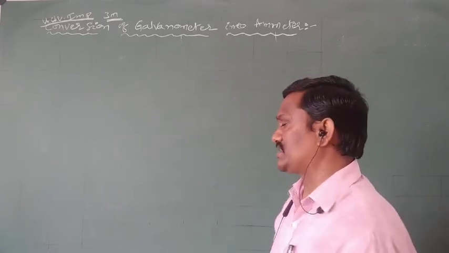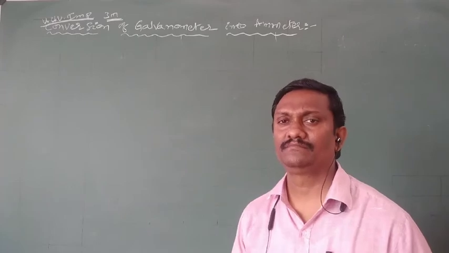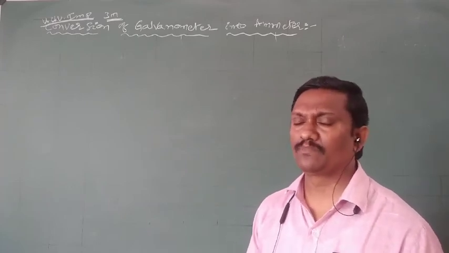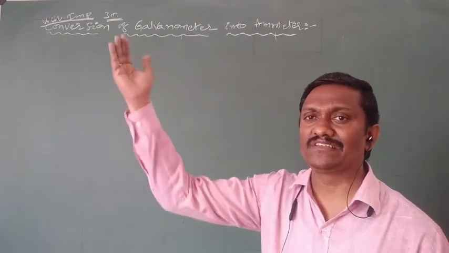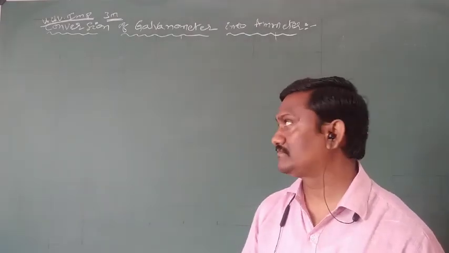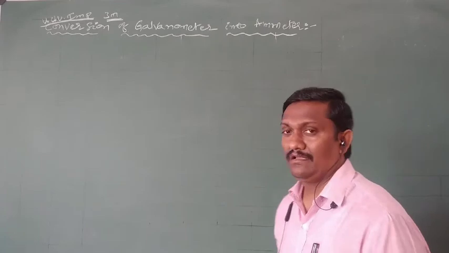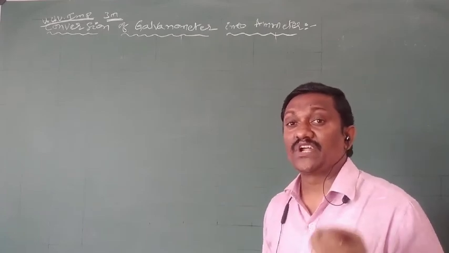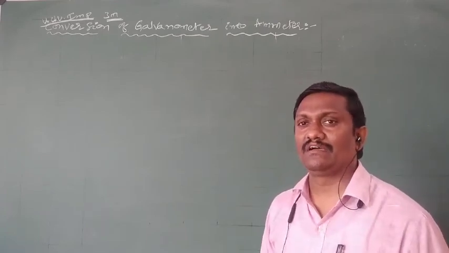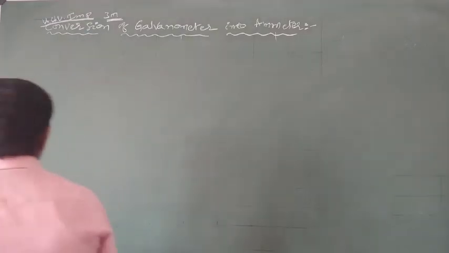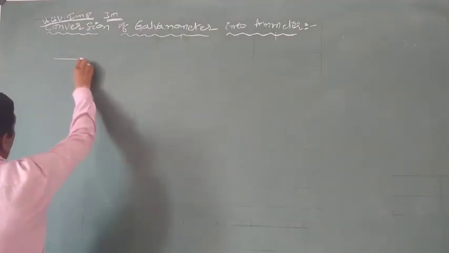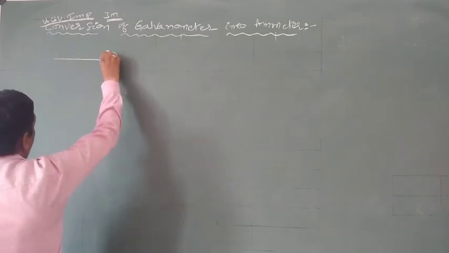A small resistance connected in parallel to the galvanometer protects the galvanometer from high currents, and at the same time the range of the galvanometer also increases. So that is about ammeters. A shunted galvanometer is also called an ammeter. For example, assume it is one galvanometer.